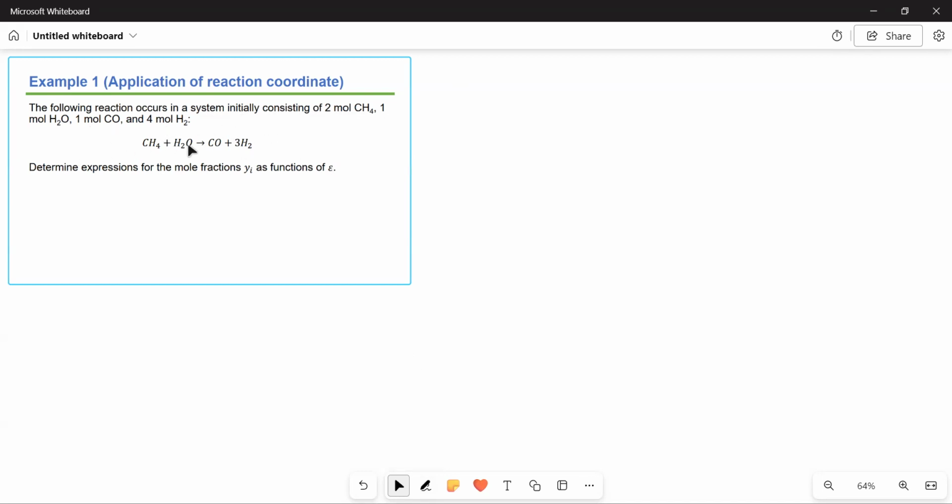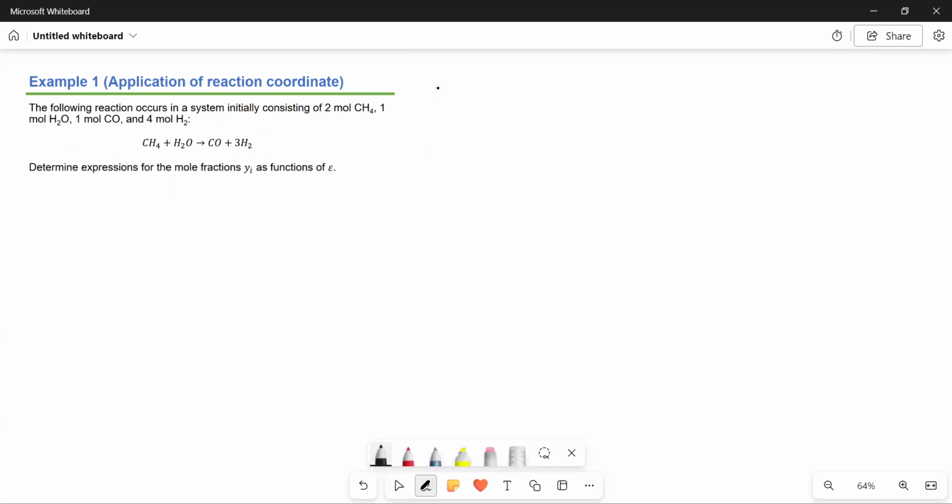So this is the reaction, the same reaction that we showed earlier. Determine the expressions for the mole fractions y sub i as a function of epsilon, the reaction coordinate. Okay, let's first write the given.